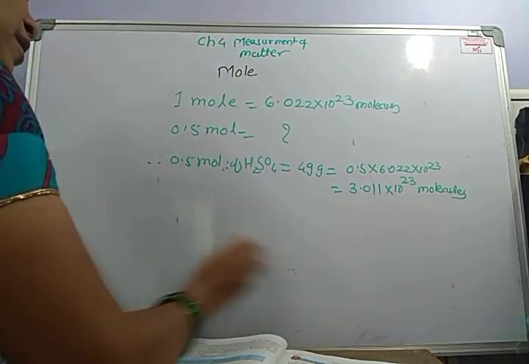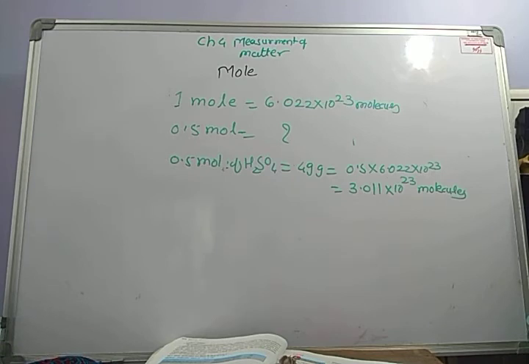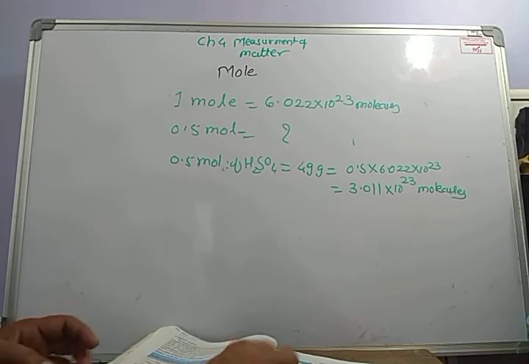So it is 0.5 mole and the number of molecules is 3.011 into 10 to the power 23.